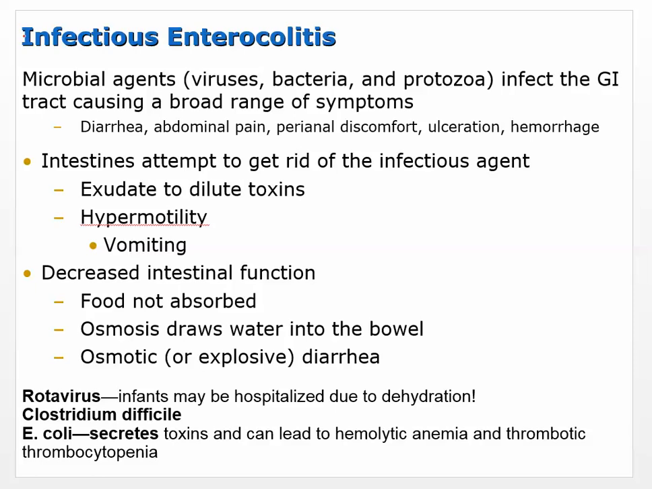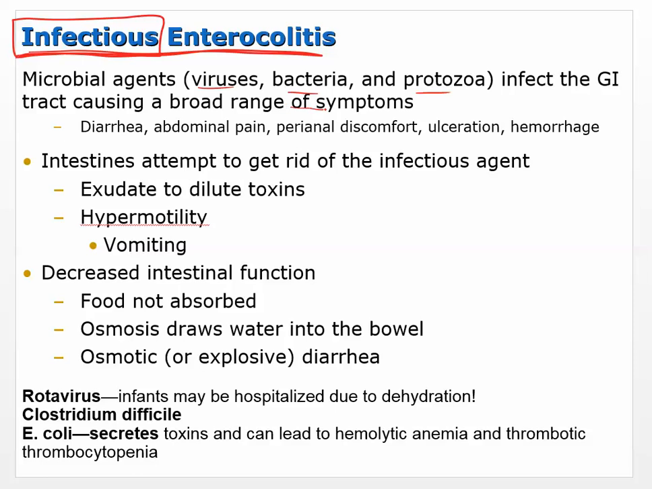So now we're going to talk about infectious enterocolitis. Okay, infectious enterocolitis, and our wonderful key word here is infectious. Okay, so infectious means that it's caused by microbial agents. So microbial agents, so we have listed here viruses, bacteria, protozoa. These things infect the GI tract, causing a broad range of symptoms. So maybe something, when we talk about food poisoning or something like that. But there are other viruses and diseases that can cause infectious enterocolitis.